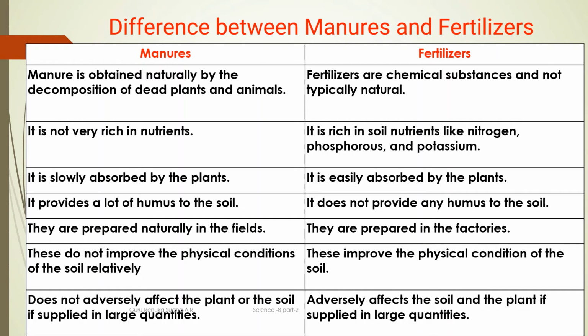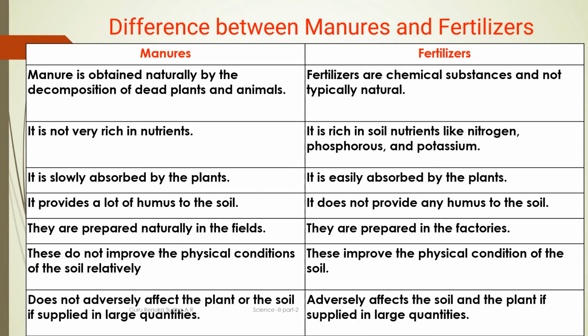Fertilizers do not improve the physical condition of the soil relatively, while manure improves the physical condition of the soil also. So when we consider manure, it does not adversely affect. That means it will not spoil the plant or the soil if supplied in a large quantity. Suppose you are unaware about the quantity, quality, and how much we have to add to the plants or the soil about these fertilizers, definitely it adversely affects the soil and the plant if supplied in a large quantity.